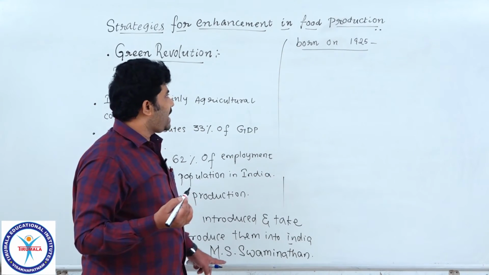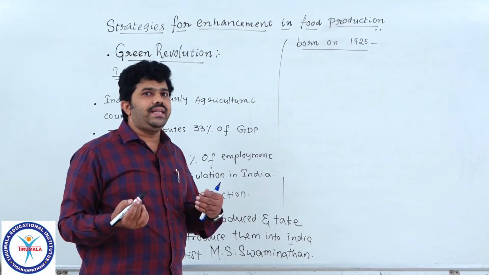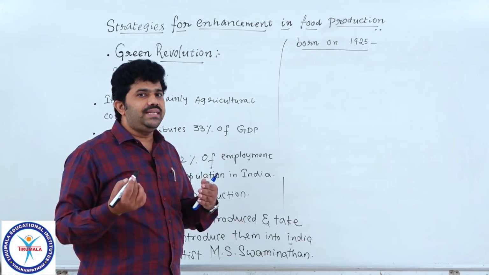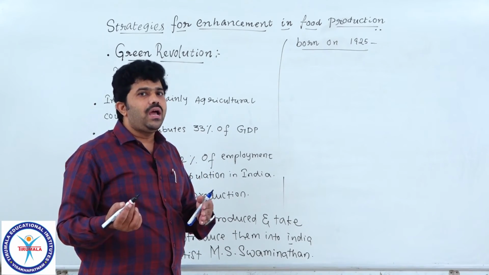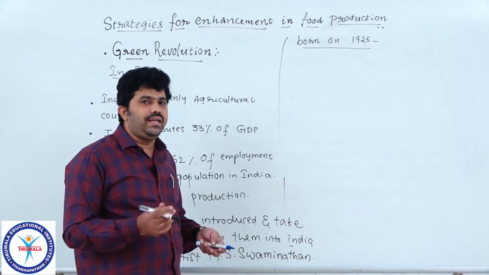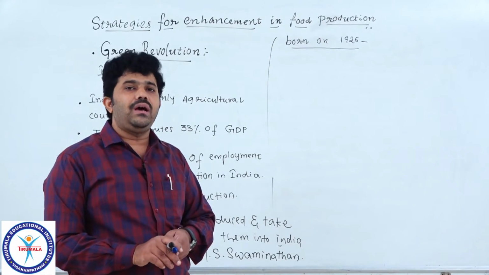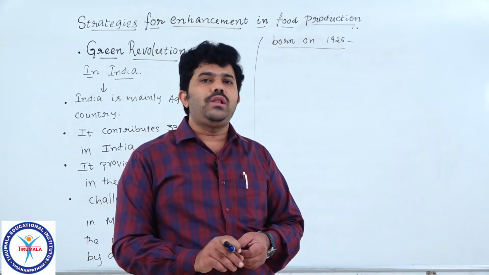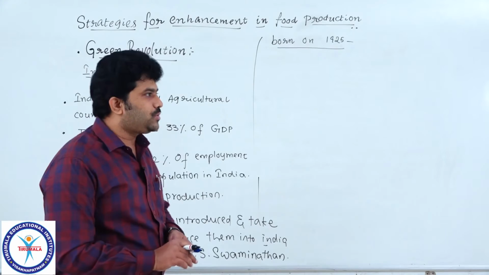So that scientist brought new varieties, new HYV seeds from other countries to India to incorporate those ideas of the green revolution for increasing yield in agriculture, to meet the requirement of food for all the people in the country. Understood, students?